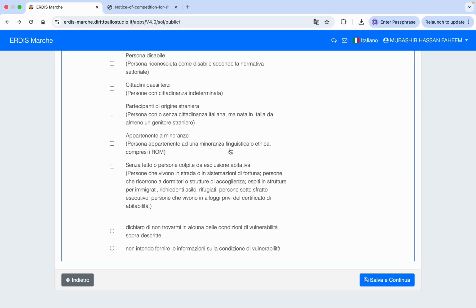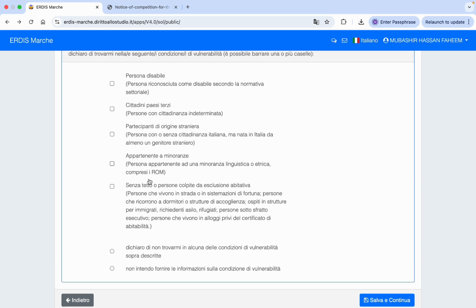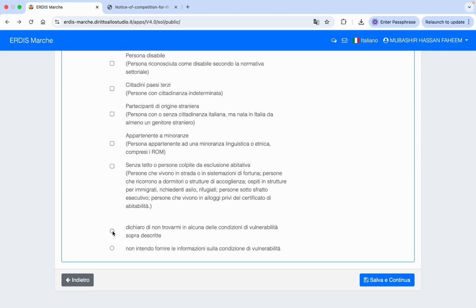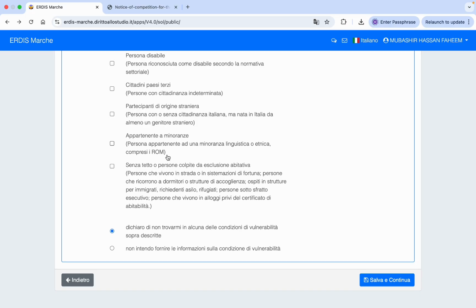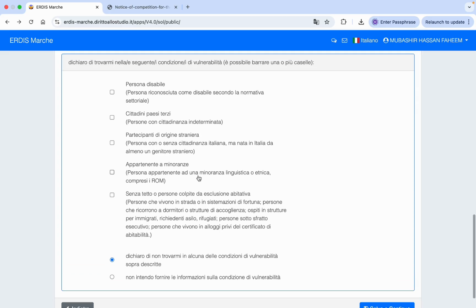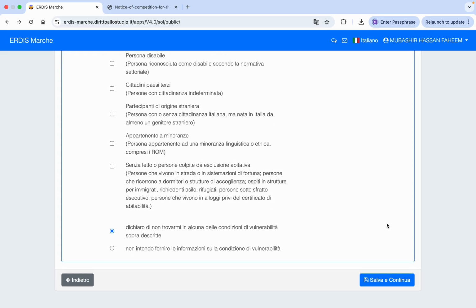And the next option is that you are homeless or some specially affected person, then you need to tick this box. But if you do not have any of these conditions, then you need to tick this box that you do not have any of these conditions. But if you do not want to provide this information, then you need to tick the last box. So this is the most relevant box. If you do not have any of these conditions, then click on Salva e Continua.